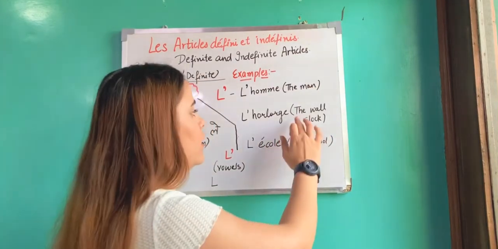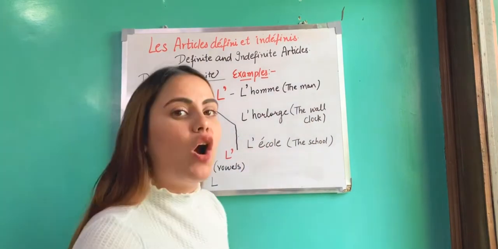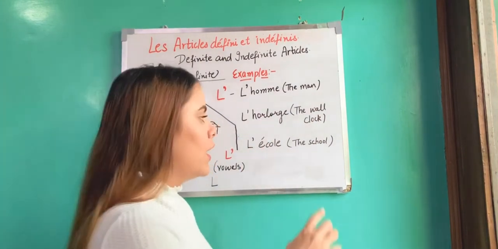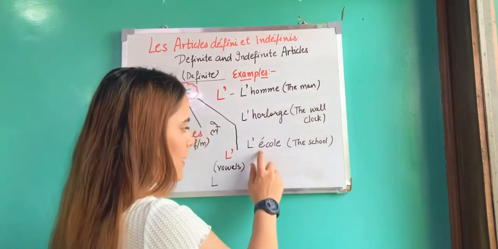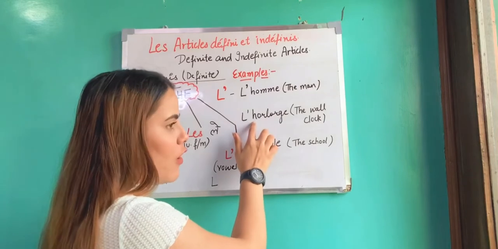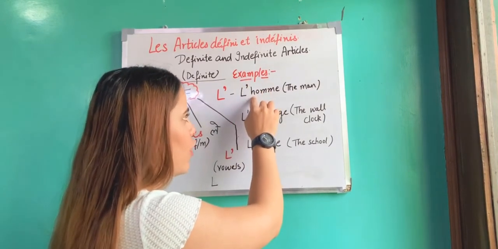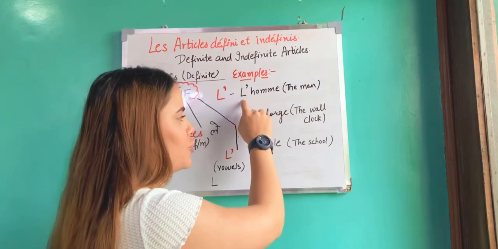L'horloge. The wall clock. L'école is the school. E is the vowel, that is why we write l'.